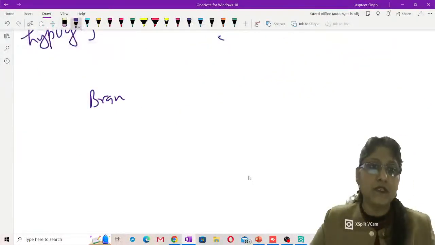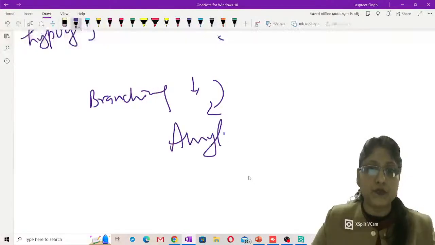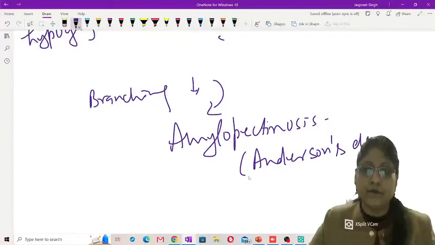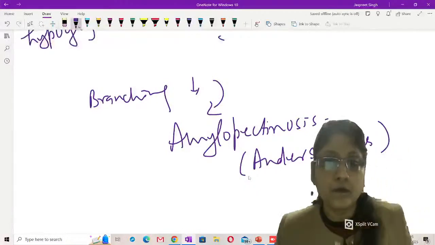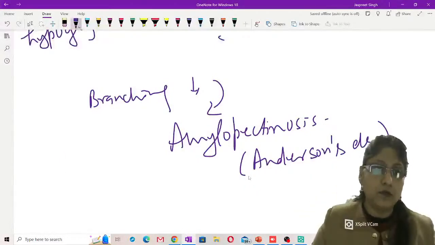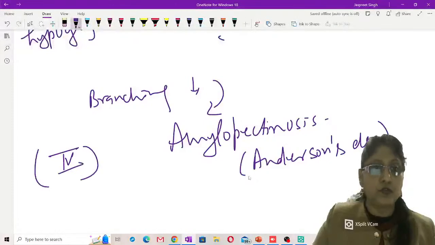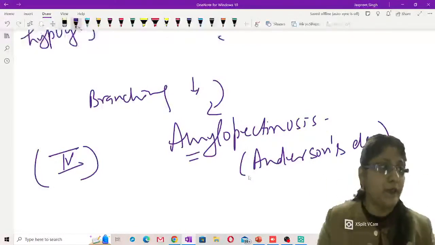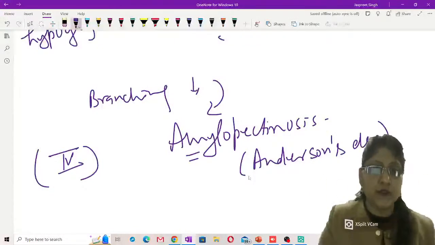So branching enzyme deficiency results in amylopectinosis, which is otherwise called Anderson's disease. This is type 4 glycogen storage disorder, where an amylopectin-like biomolecule is deposited in the liver, resulting in hepatomegaly, because amylopectin is going to occupy a large space.